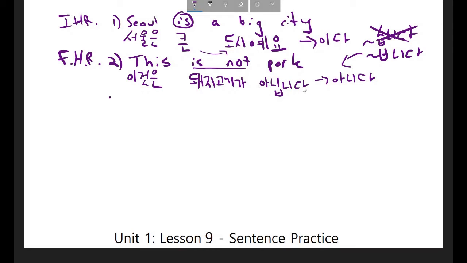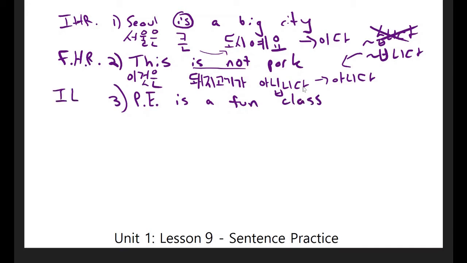The third sentence I would like you to try is, PE, or physical education, PE is a fun class. And let's conjugate that into the informal low respect form. I'll give you 10 seconds and you can start now.